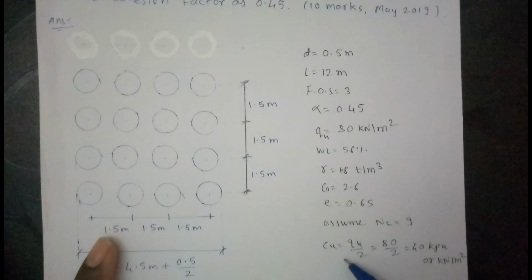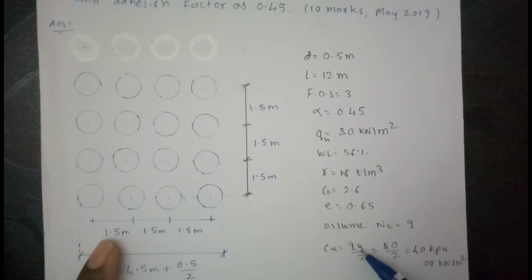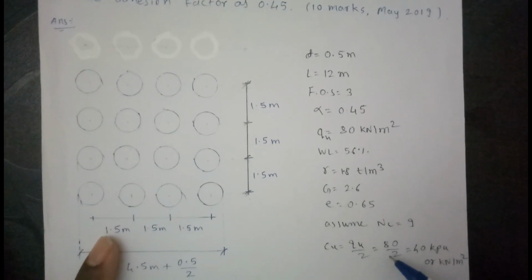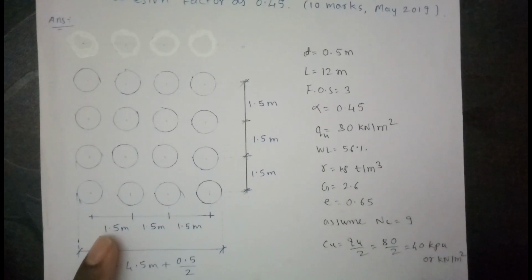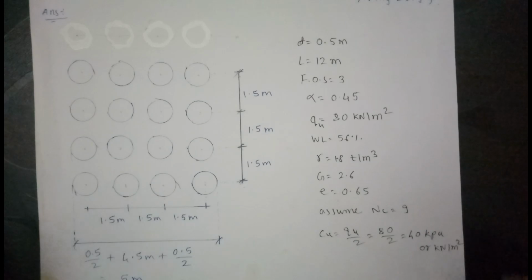Now here, undrained cohesion is equal to unconfined compressive strength by 2. That is 80 by 2 is equal to 40 kPa or 40 kilonewton per meter square.